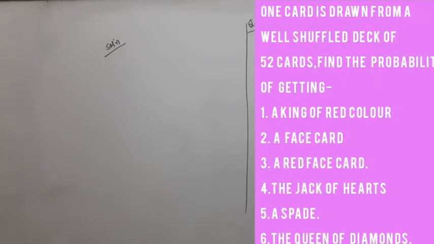On the next question. One card is drawn from a well shuffled deck of 52 cards. Find the probability of getting first, a king of red color; second, a face card; third, a red face card; fourth, a jack of hearts; fifth, a spade; and sixth, a queen of diamonds. Now come on solution part.